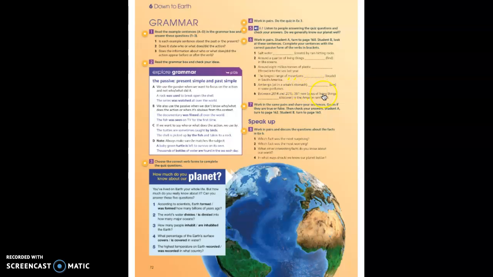Then the B part says we also use the passive when we don't know who or what does the action or when it is obvious from the context.